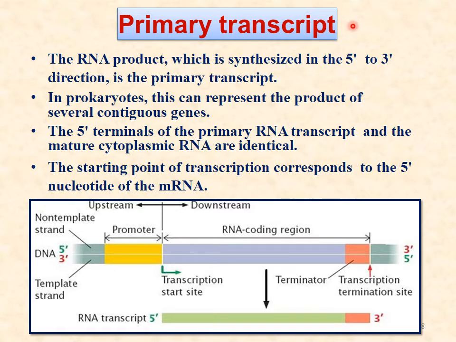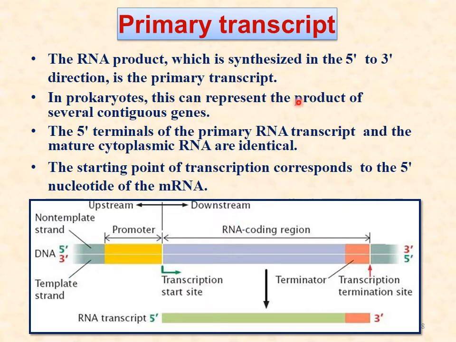Primary transcript is what? The newly synthesized RNA. When the new RNA is synthesized, that is known as primary transcript. The RNA product which is synthesized in the 5' to 3' direction is known as primary transcript. So here the transcription site is there, and this is the newly synthesized RNA which is from 5' to 3', which is reverse to the template strand and similar to the coding strand.